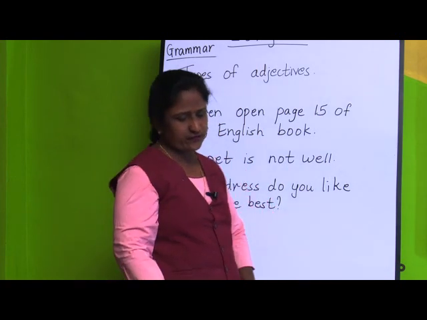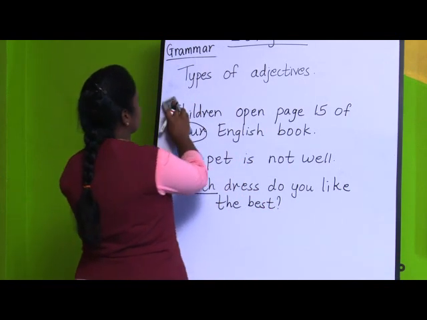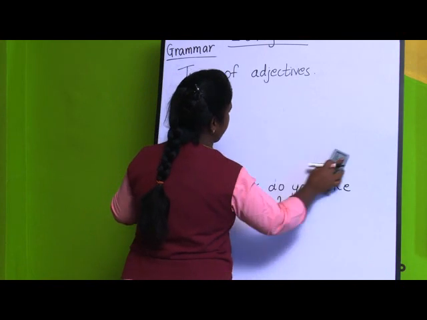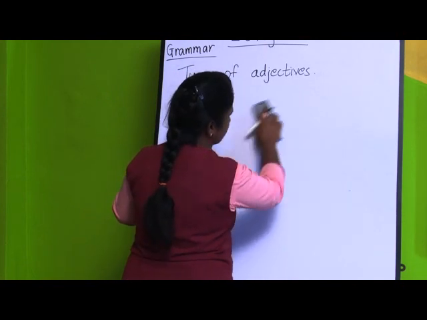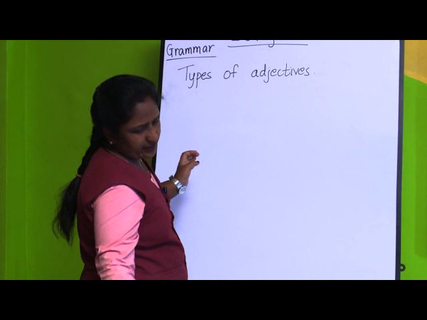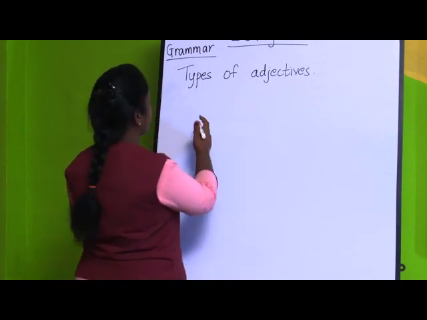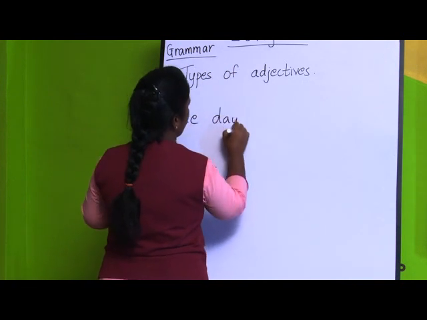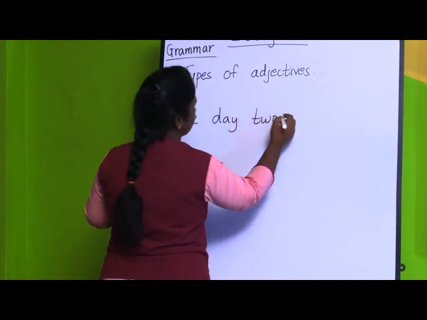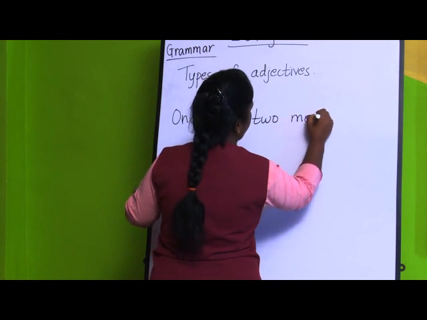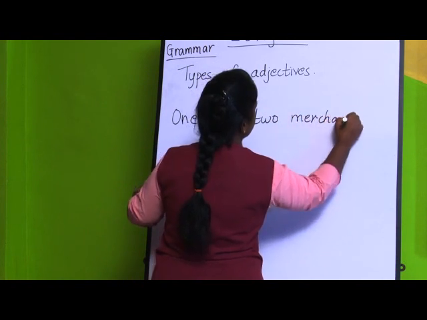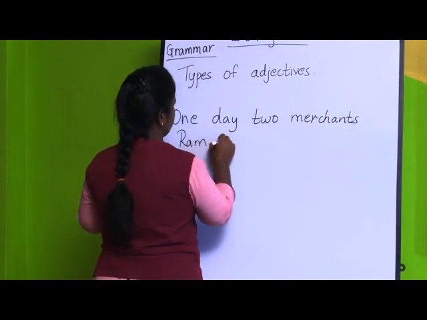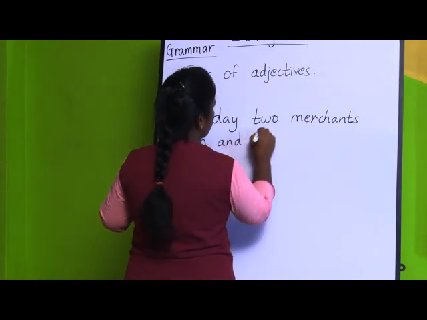Suppose it is like this. If you take the first line of your paragraph, that passage, what is it? One day two merchants named Ram and Sham.